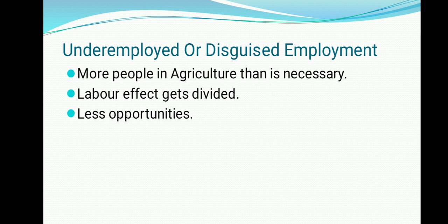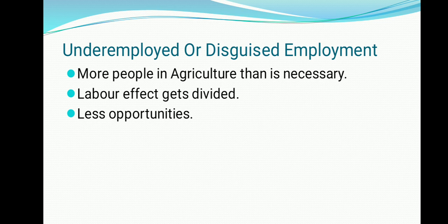But since it is their own job and they have no other work to do, they thought just to work in the same field. So they just plan, but at the same time, the need is only of 6 people. That means the production gained by the same field will obviously be according to the 6 people. So these 4 extra people employed there are called disguised employment. When more people than needed are working in agriculture, it is called disguised employment.